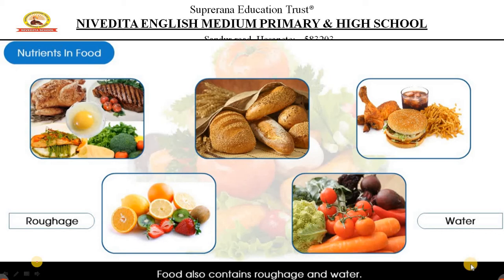Fine. There is one more thing you need to remember. There are two other things present in our food. One is roughage, which helps in digestion. We can call it fiber food, right? You can ask your parents, and they will tell you. And water is present in everything, children. Whatever we eat, we have water. Even the bread that we eat seems dry to you, but it contains water. Water is present everywhere, children. Remember that: with nutrients, food also contains roughage and water.